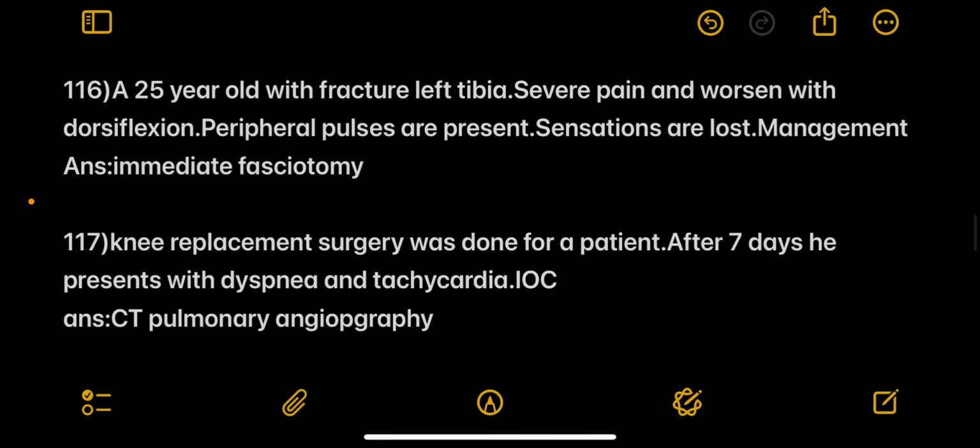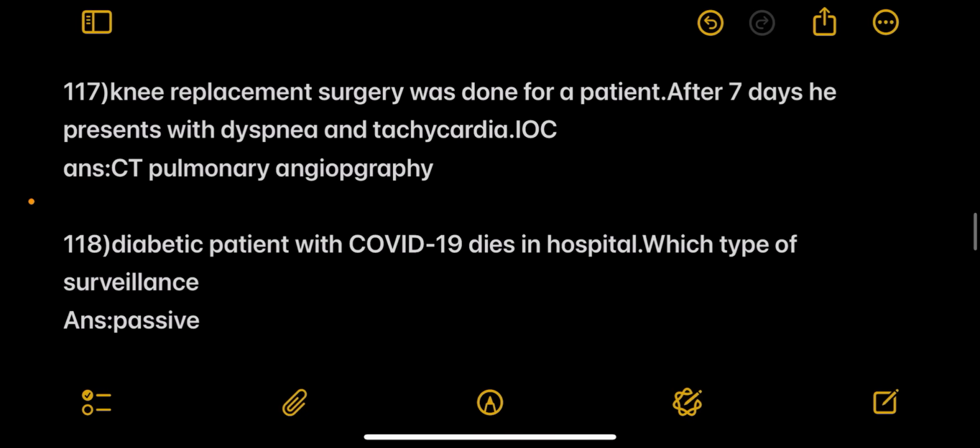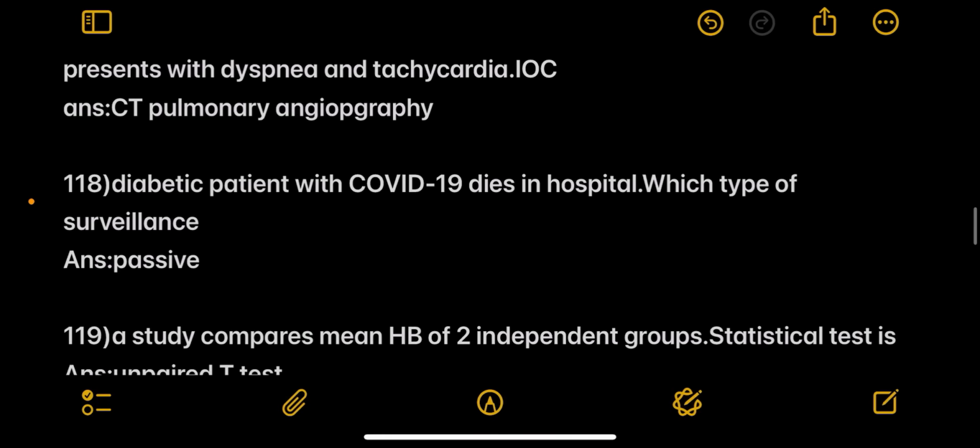Next question, a 25-year-old with fracture of the left tibia, severe pain and it worsens on dorsiflexion. Peripheral pulses are present, sensations are lost. Management is immediate fasciotomy. Next, knee replacement surgery was done for a patient. After 7 days, he presents with dyspnea and tachycardia. Investigation of choice is CTPA, that is CT pulmonary angiography.